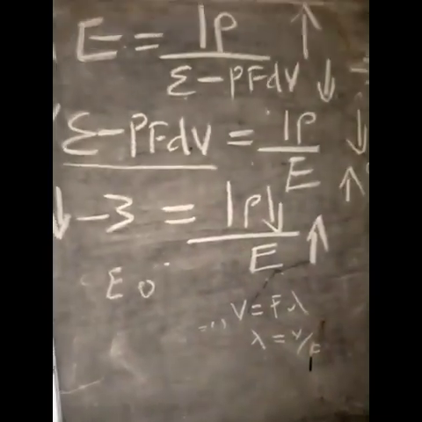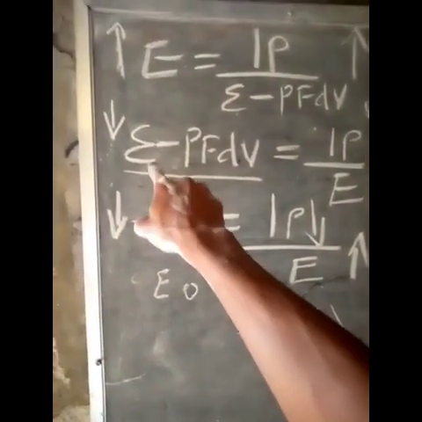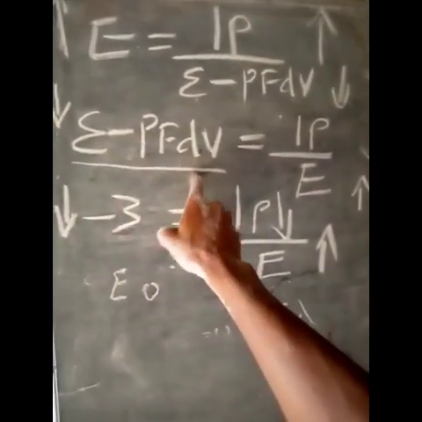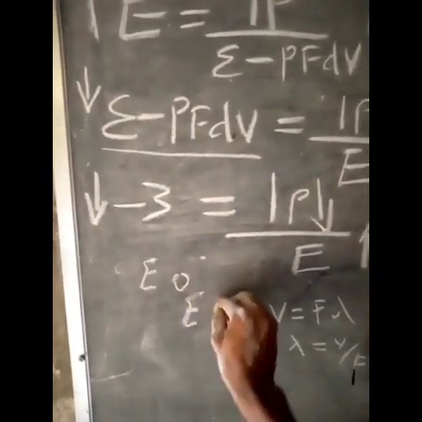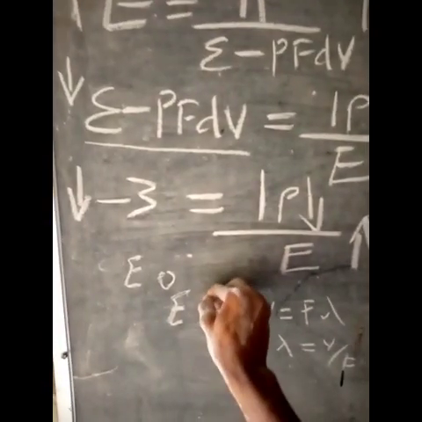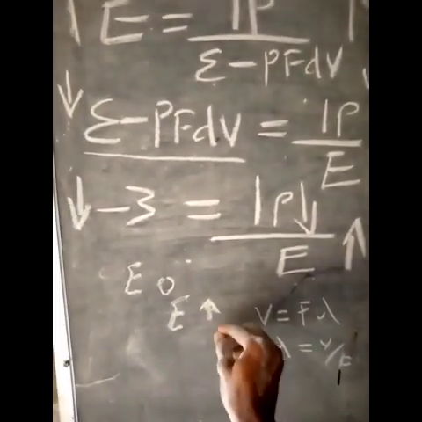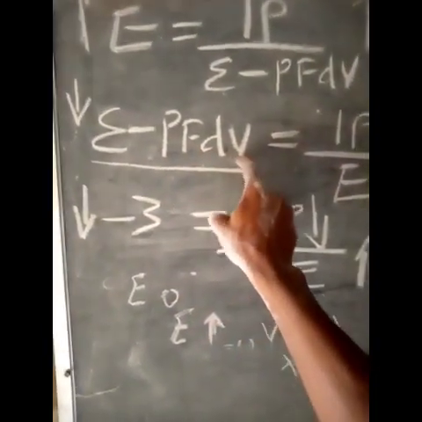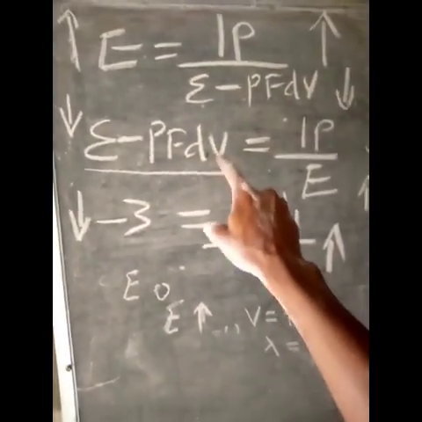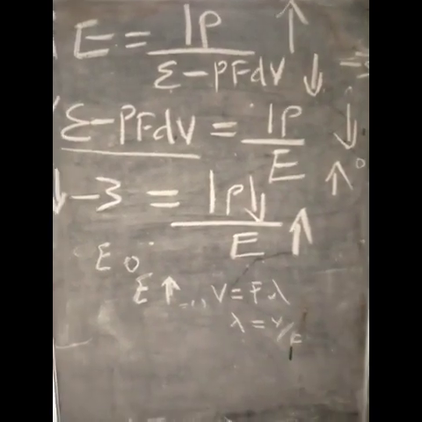Whether socialist or capitalist, focus more on reducing corruption, E minus PFDV, and less on getting into entrepreneurship. In some countries, governments are into many things, producing many things. Leave those for the people. Focus on E minus PFDV. Reduce corruption. It's going to create an environment for the people to create.